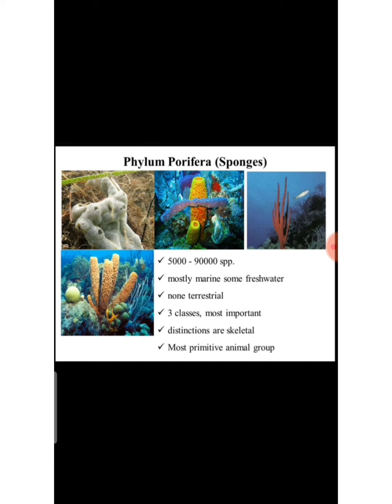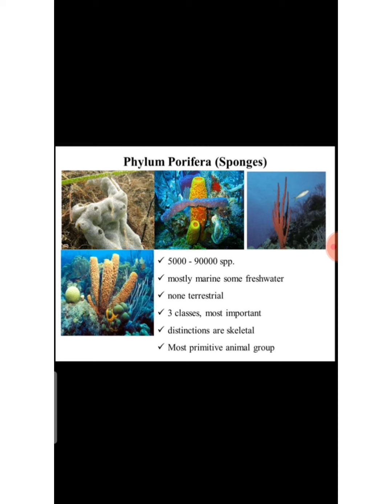The body wall contains spicules, which form the skeletal framework. The reproduction is by both asexual and sexual methods. Some examples of this Porifera are Sycon and Euplectella.